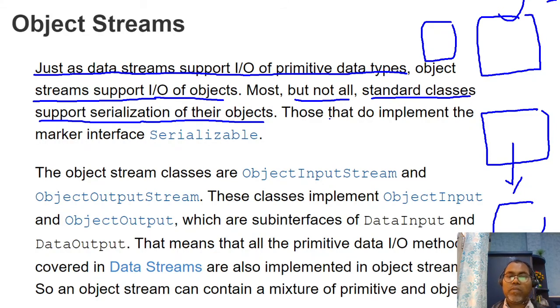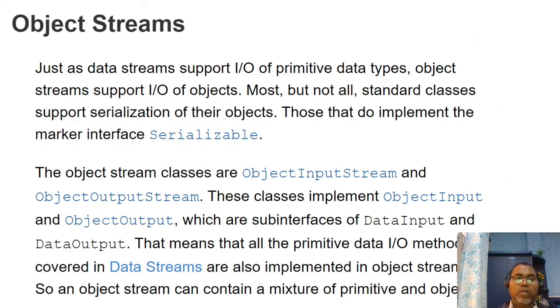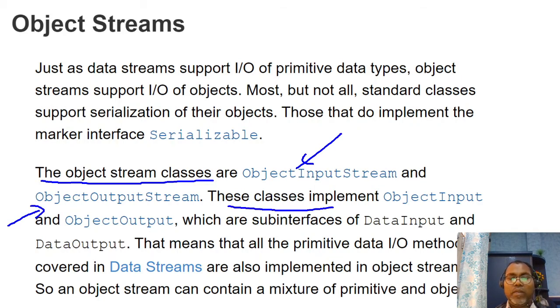For that, your Java class generally must implement the Serializable interface. This is a marker interface. If you want to store or read not only primitive values or strings, but a complete Java object, we use object stream classes. There are the ObjectInputStream class and ObjectOutputStream class. These classes implement ObjectInput and ObjectOutput, which are two sub-interfaces of DataInput and DataOutput.